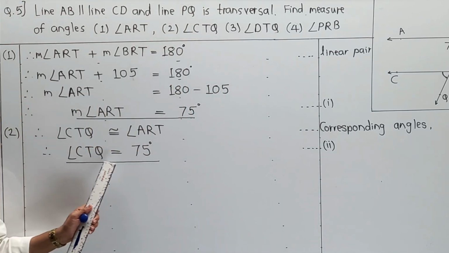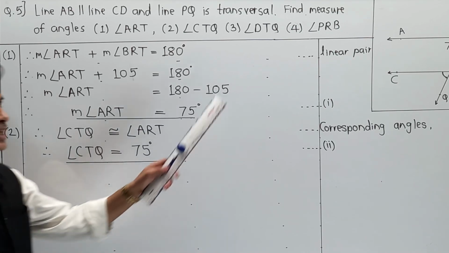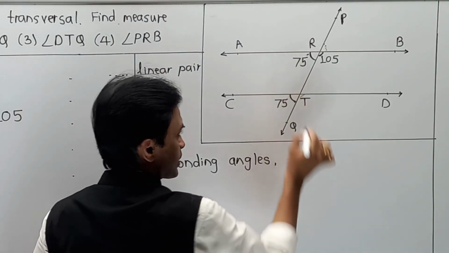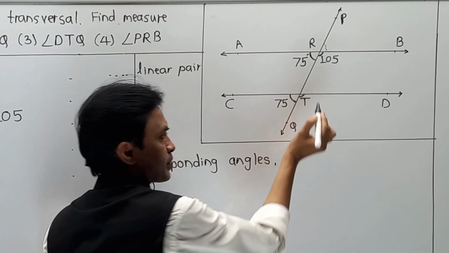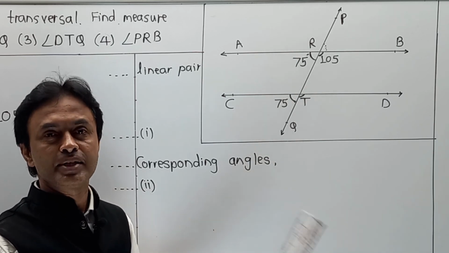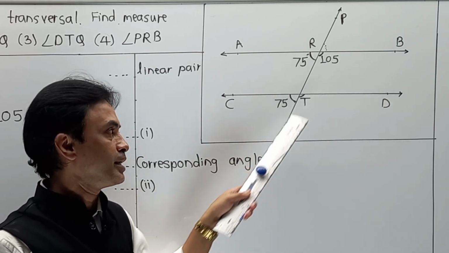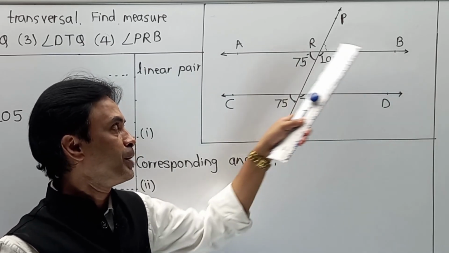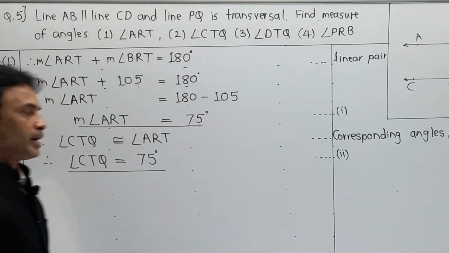Now, after getting the value of CTQ as 75 degrees, our third target is to calculate DTQ. Now, due to this 75, you are able to get this 75. Now you have to calculate DTQ, meaning the angle which is over here. Now, you have two ways. Either 75 plus this angle is 180, meaning linear pair, or, as it is given 105, it is a corresponding angle. We are going to write that DTQ is the corresponding angle of BRT. As it is 105, automatically it's 105.